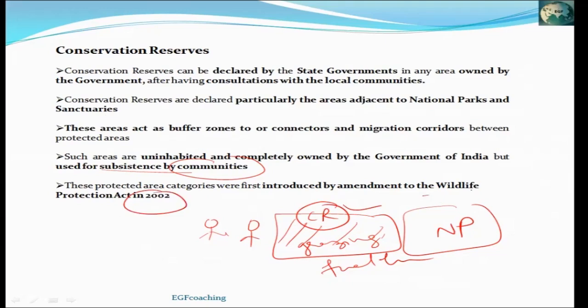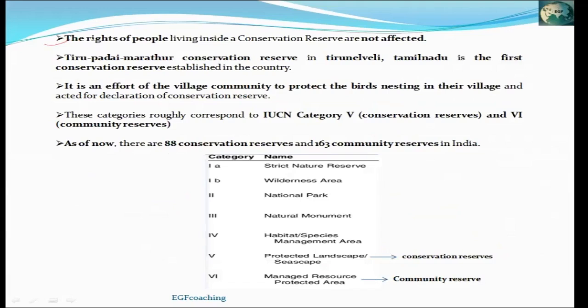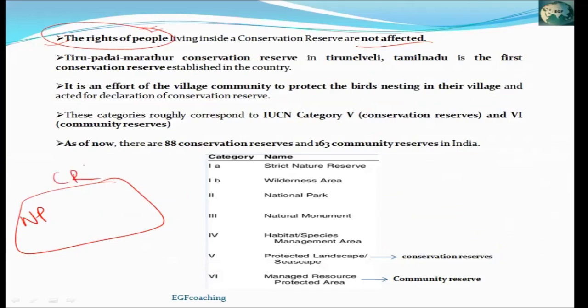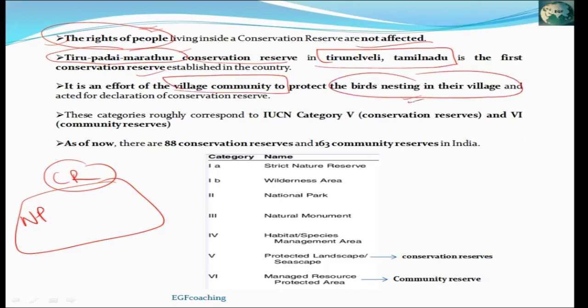In 2002, the Wildlife Protection Act was amended and the conservation reserve category was included. Here also, when any area is declared as a conservation reserve, people's rights are not affected. If some area is declared as a national park, then hunting, grazing, and fuelwood collection, everything is banned. But if a conservation reserve is formed, then no rights of people are affected. The first conservation reserve of India was Tiruppudaimaruthur Conservation Reserve, which is located in Tirunelveli, Tamil Nadu. In this area, the village community was conserving bird species of that place. That's why it was given the status of conservation reserve.